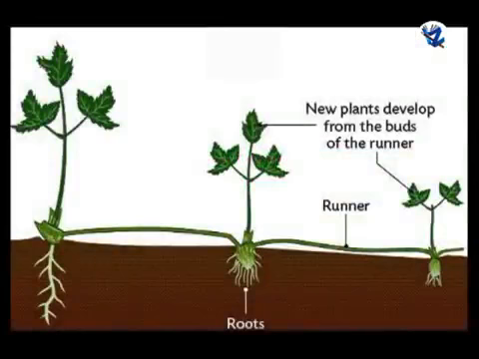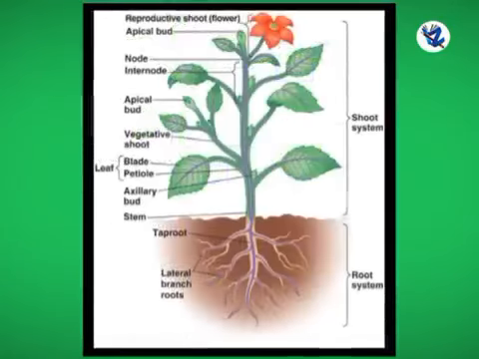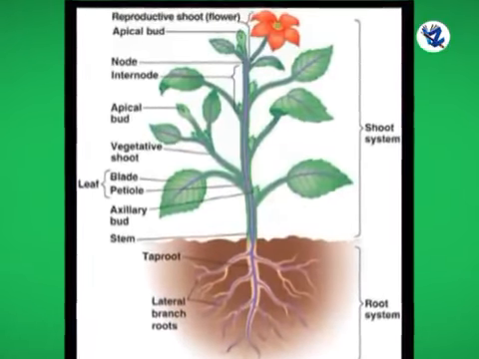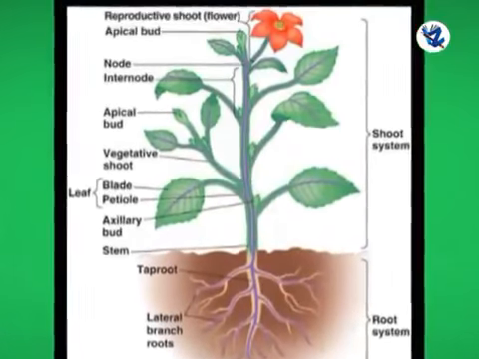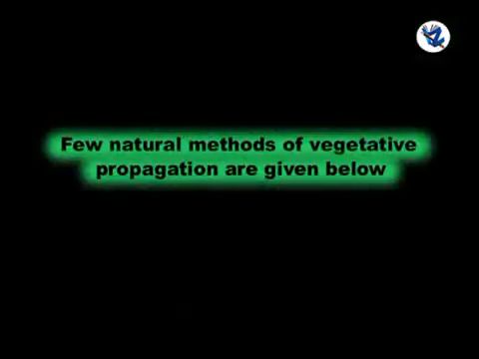The reproduction which occurs without involving meiosis and fusion of gametes is asexual reproduction. In angiosperms, it occurs through the parts of vegetative organs like root, stem, leaf or buds of a plant, and therefore it is vegetative propagation. These vegetative parts which act as propagules have adequate reserve food material and at least a growing point. The propagule grows to form an independent plant under favorable conditions. These are few natural methods of vegetative propagation.